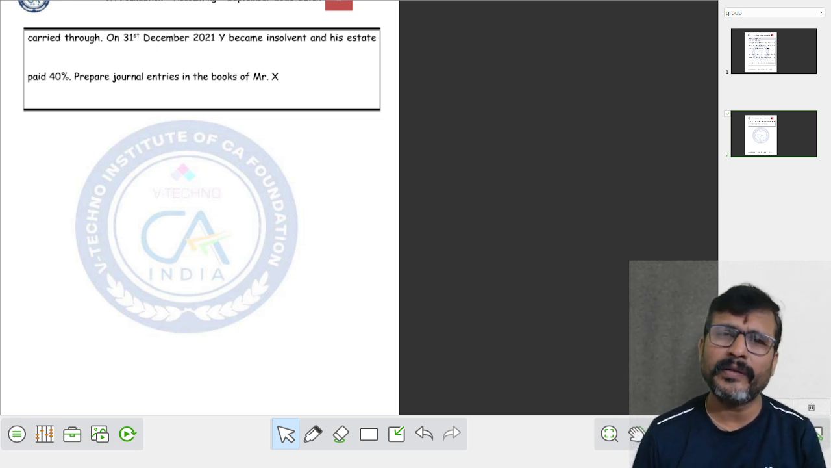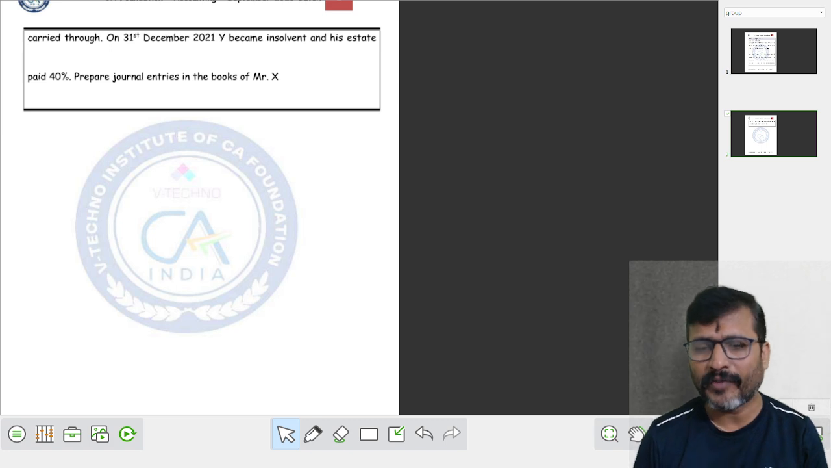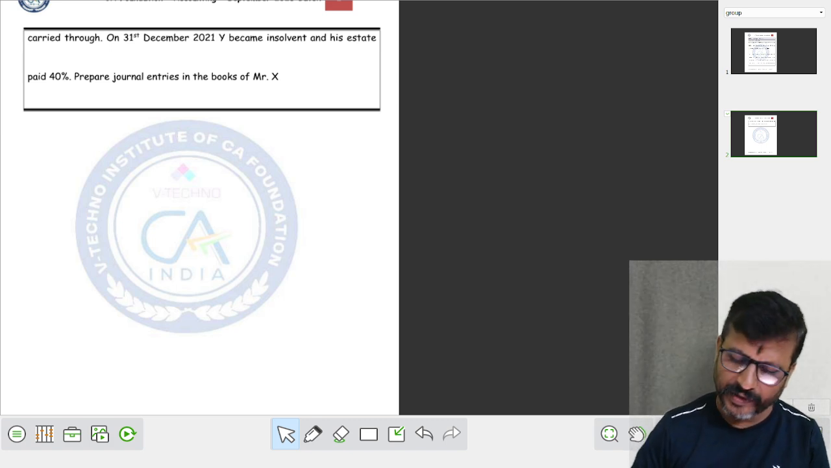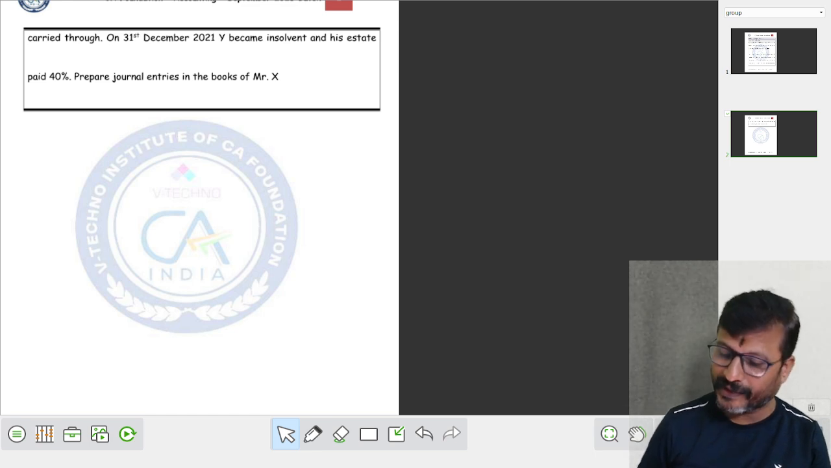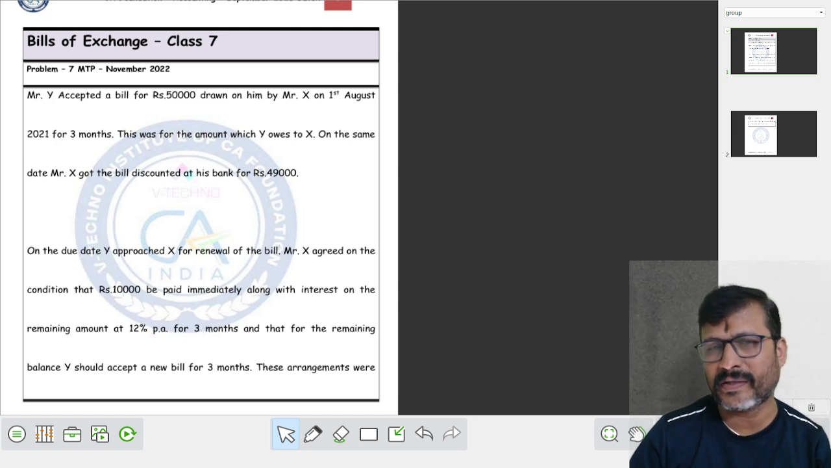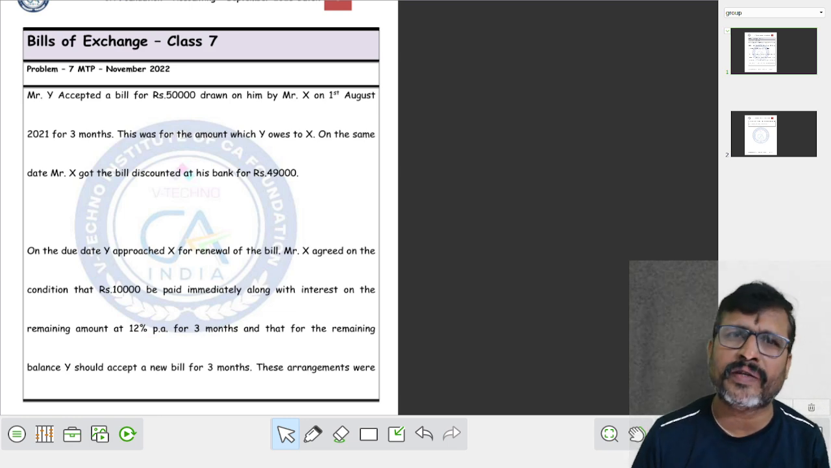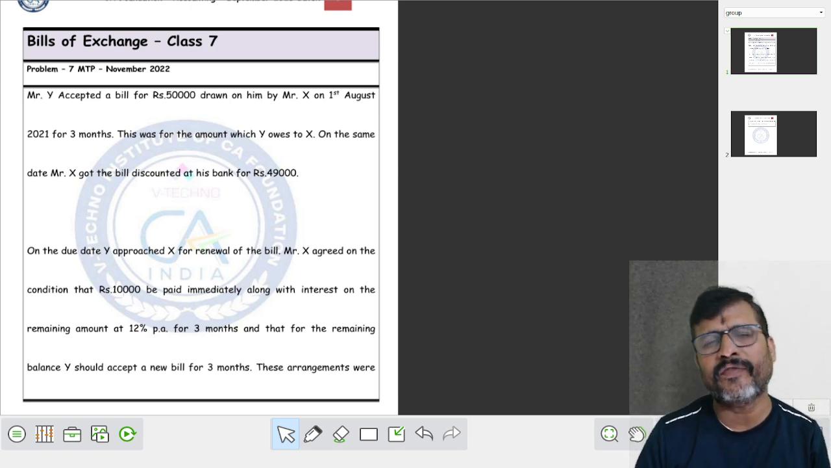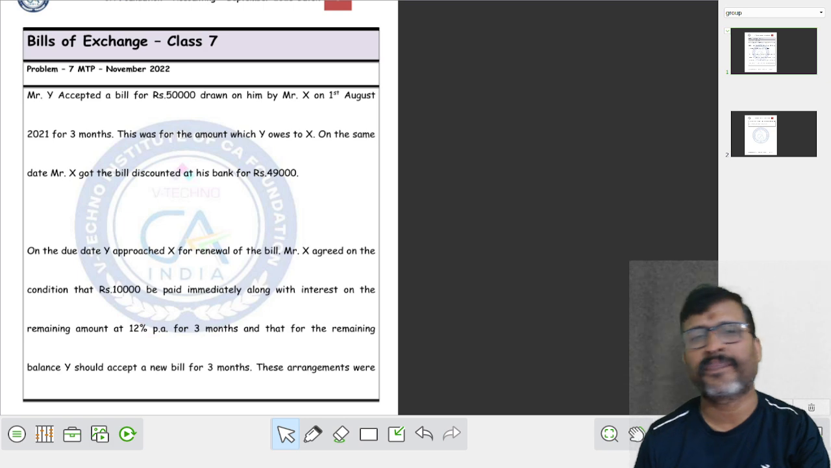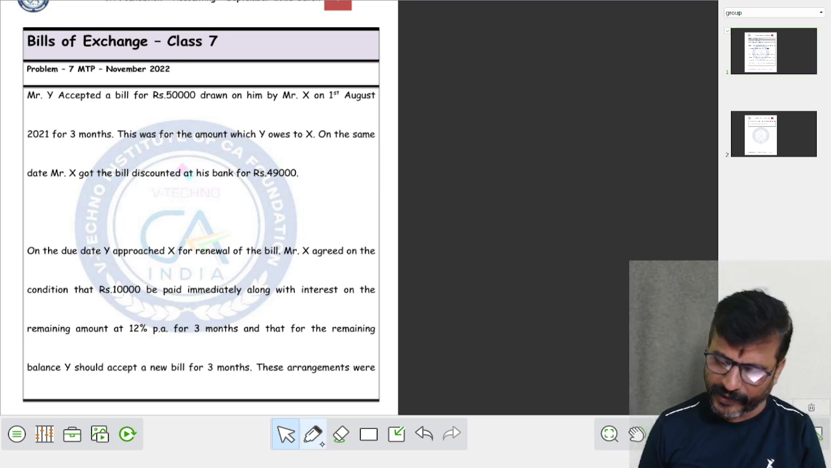Now let us move on to the last problem of this bills of exchange, which is a simple problem. After this session we are going for the new problem, the new method, that is accommodation of a bill, my dear students. From class 8 onwards, I take up the accommodation of a bill, which is very important for CA Foundation for 10 marks, my dear students.